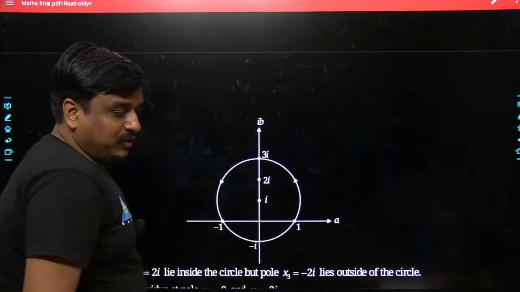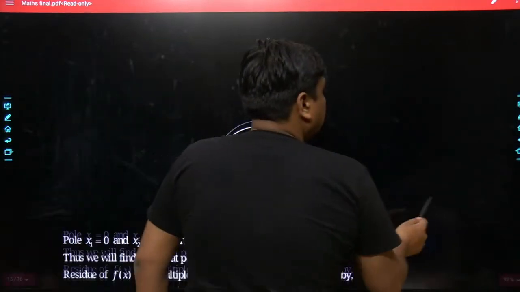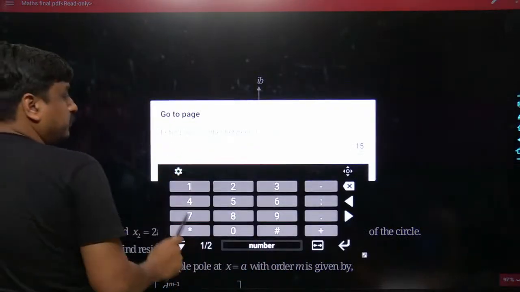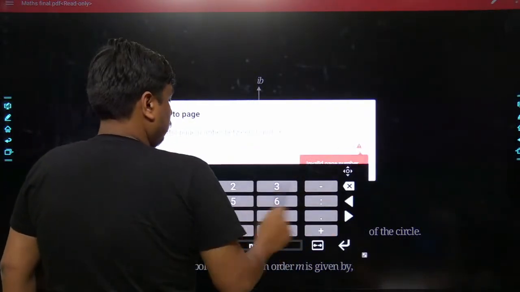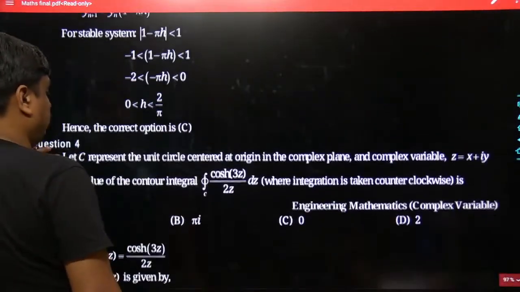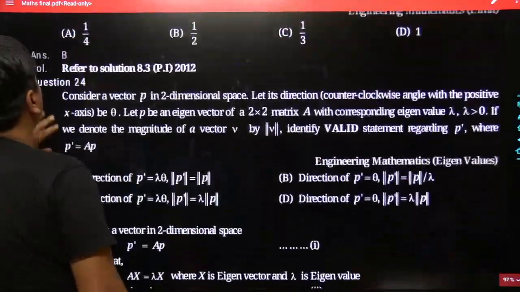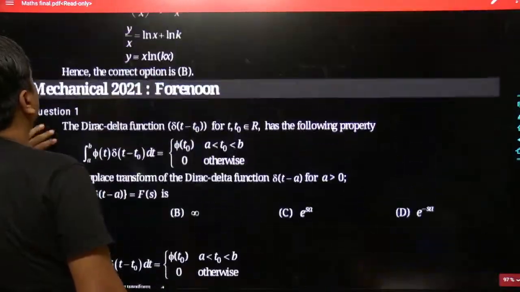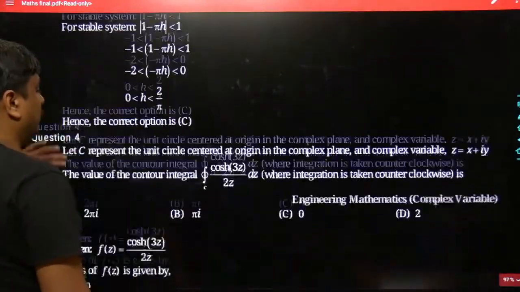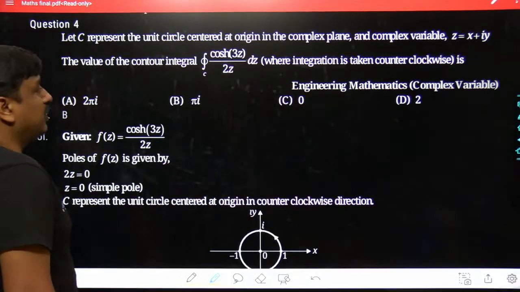Yes. So in the same sequence, I am going to take the next question, and this question comes from page number 29. For better understanding, let me go up. This problem is from the mechanical engineering forenoon session. And again, it is a problem of complex variables. So focus on the problem and try to get this answer.